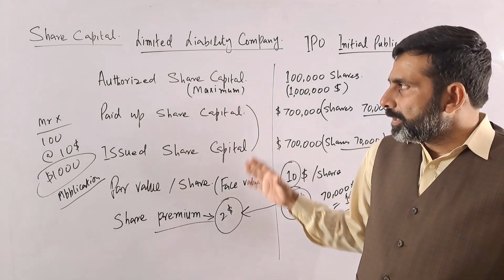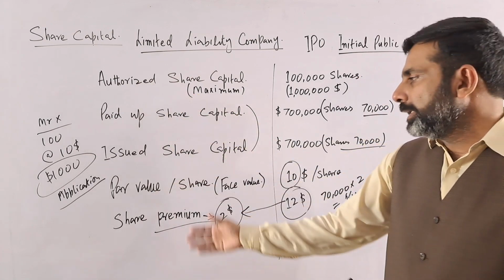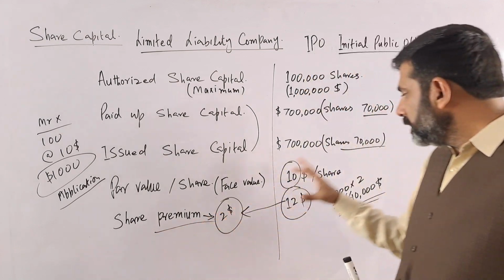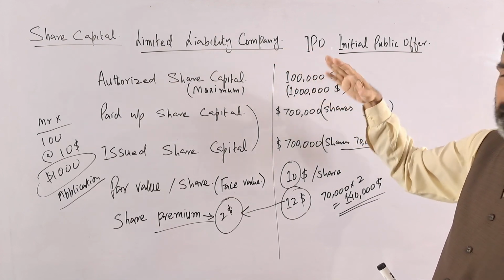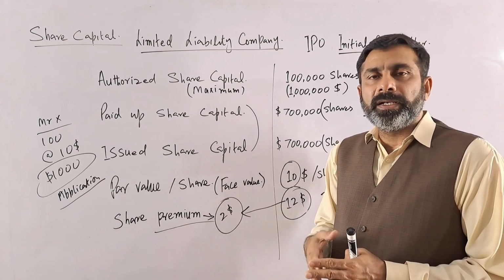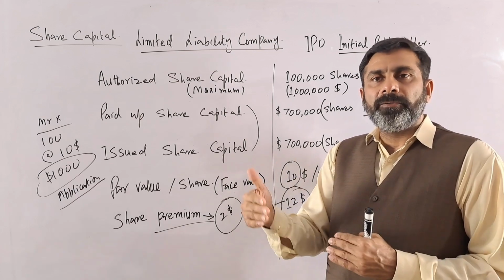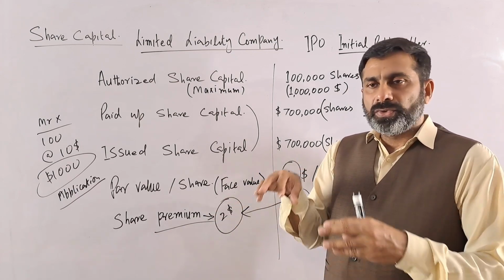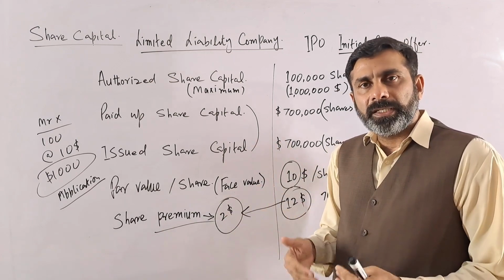So this is the concept of how companies are formed. This capital we have issued and the paid up capital, and then the par value we have discussed, and the share premium we have discussed. All these things will be considered the basics in the limited liability company, and later on the company can also issue shares depending on the requirement. Those may be issued at par, below par or above par, with a premium or with a discount, and then those will be issued to the current shareholders or to new shareholders. All these will be discussed in the next lectures.